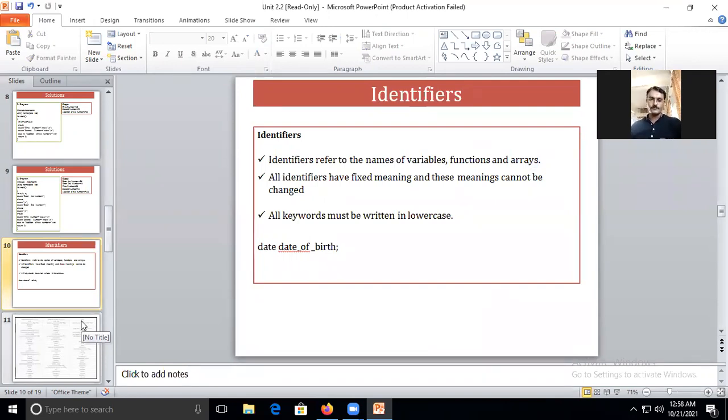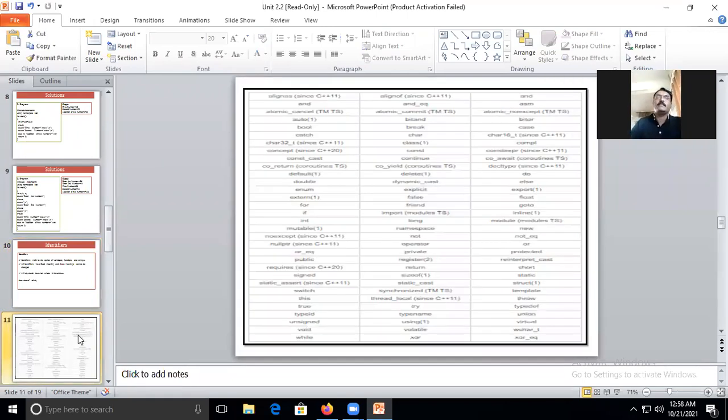Can anybody tell me how many keywords we have in the C language? 32. Yes, 32, correct. But in C++, we have a total of 95 reserved keywords. As we know, C++ is nothing but